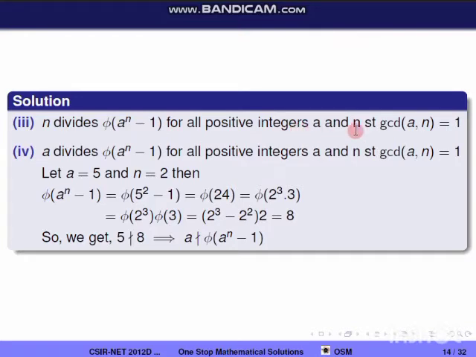Next option, third: n divides phi(a power n minus 1) for all positive integers a and n such that GCD of a and n is equal to 1. So in the second option we already proved that n divides phi(a power n minus 1) for all positive integers a and n.